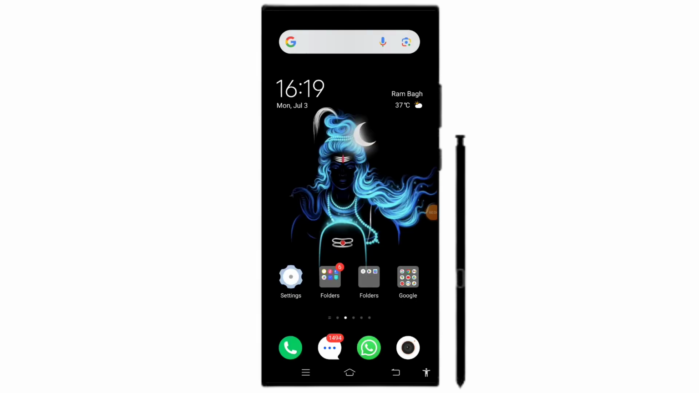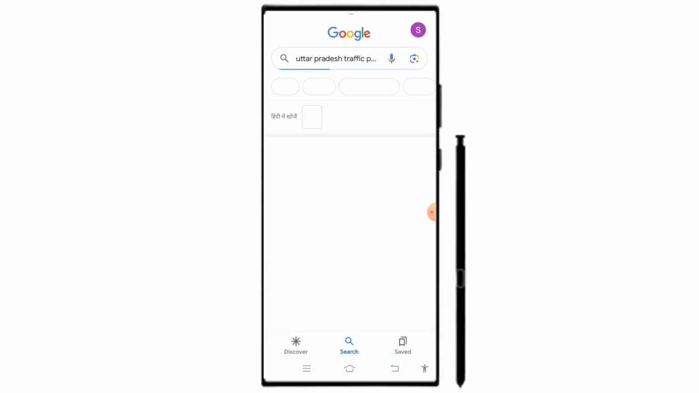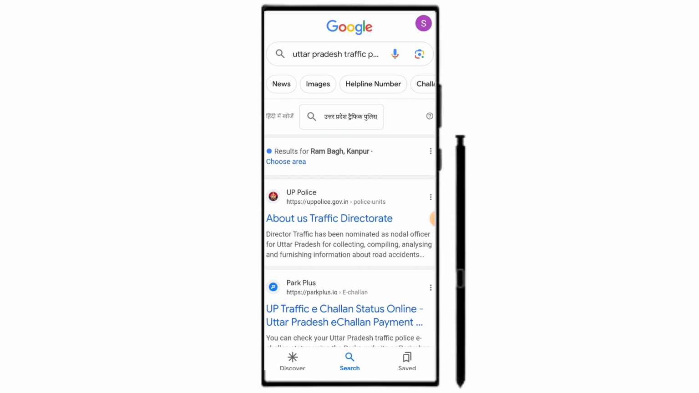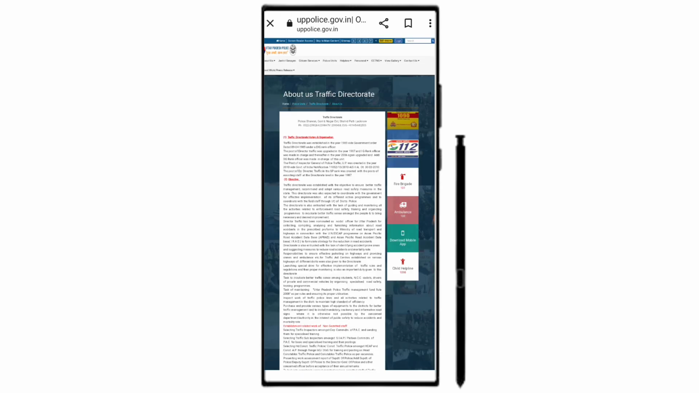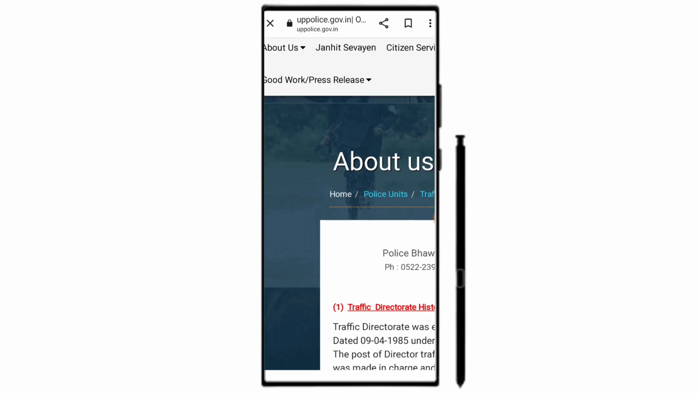First you need to open Google. After that you need to search Uttar Pradesh Traffic Police. After that you need to click on the very first link, which is of UP Police About Us Traffic Directorate. You need to tap on it. After clicking on it, you need to search for Janhit Sevaएं, which you will find on the top corner of the screen. You need to click on it.